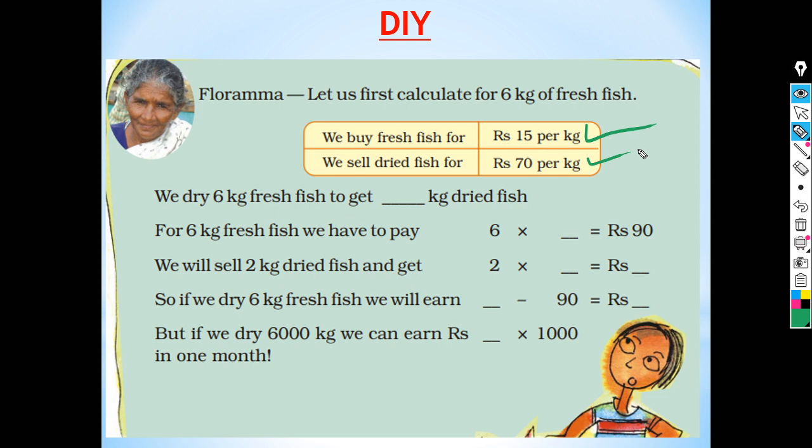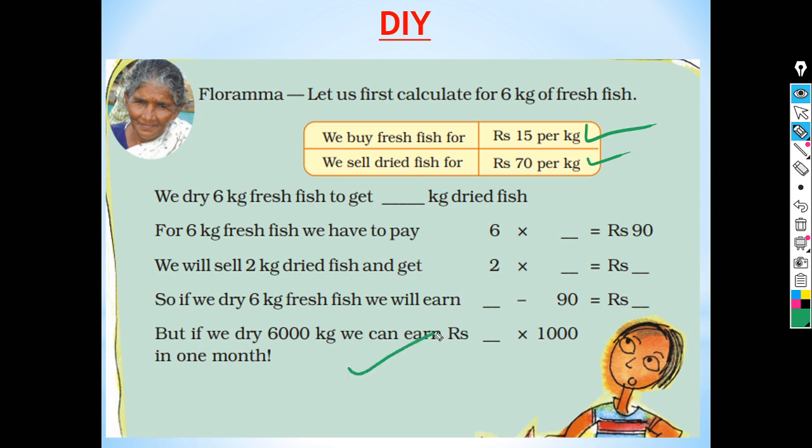If we dry 6 kg fresh fish to get dash kg dried fish, now for 6 kg fresh fish, we have to pay 6 multiplied by dash is equal to rupees 90. Now, if we sell 2 kg dried fish we get 2 multiplied by dash is equal to rupees dash. So, if we dry 6 kg fresh fish, we will earn dash minus dash is equal to rupees dash. But if we dry 6,000 kg, we can earn rupees dash into 1,000 in 1 month. It is a DIY for you. You have to solve this question as your assignment.